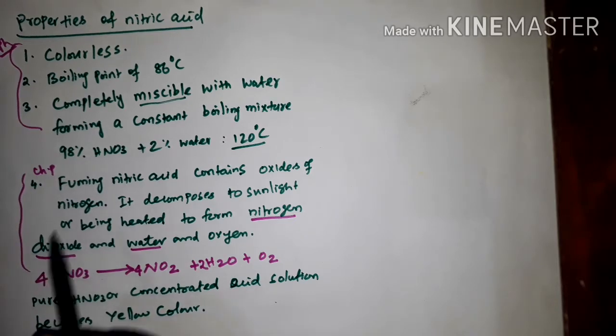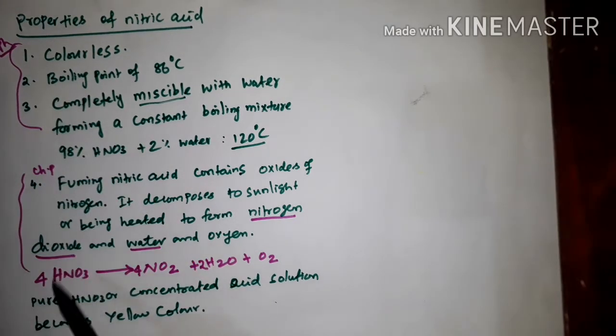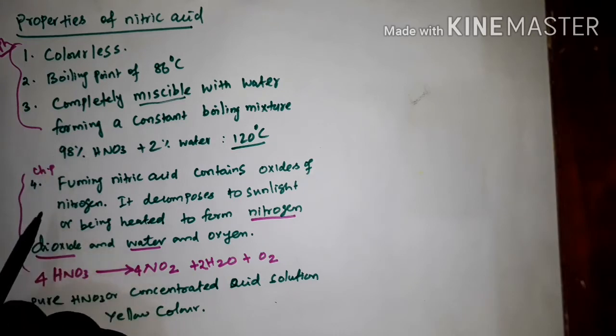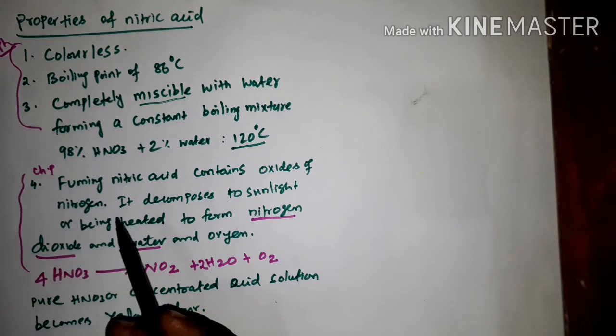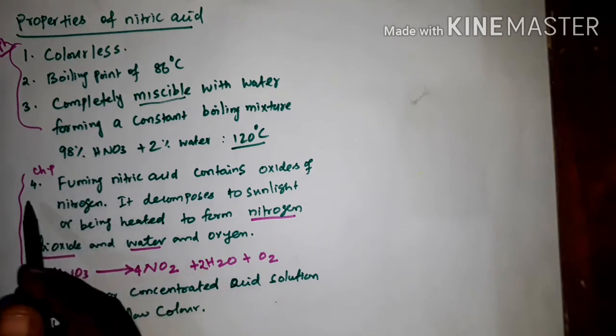Clear? So there are four important properties: three physical properties and one chemical property. Then for chemical properties, we will study more reactions after this fourth point.